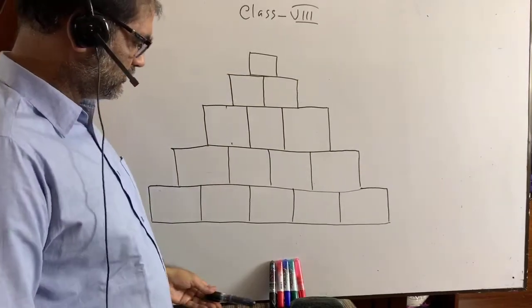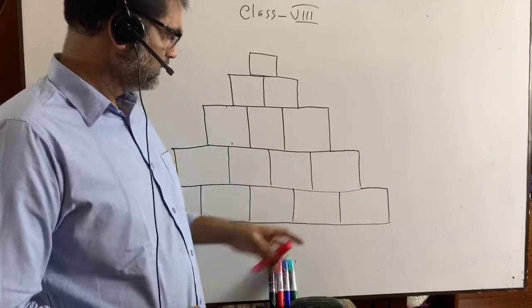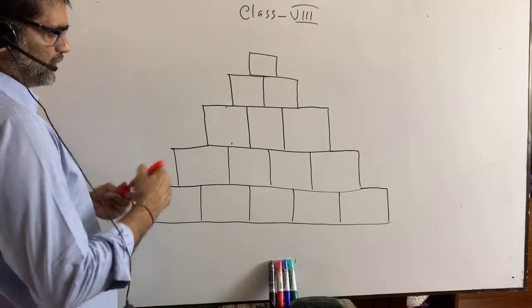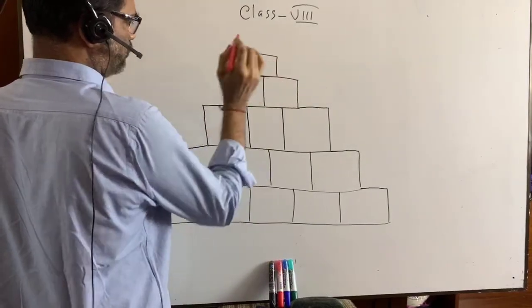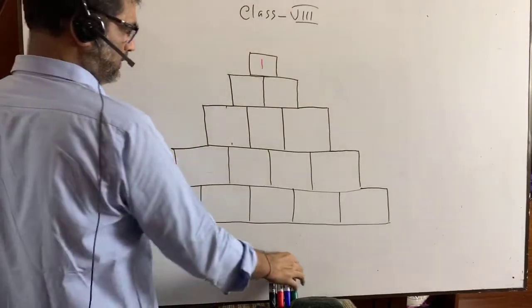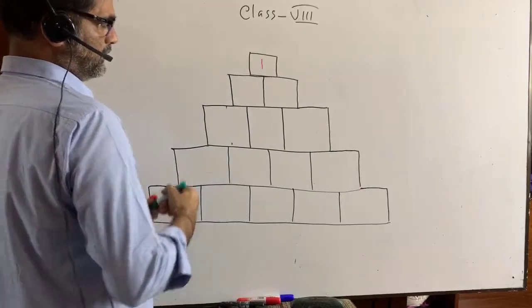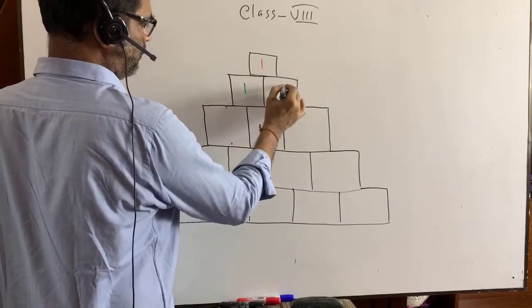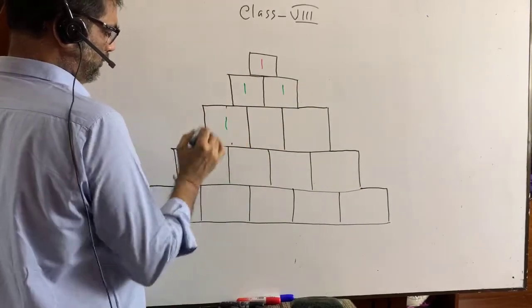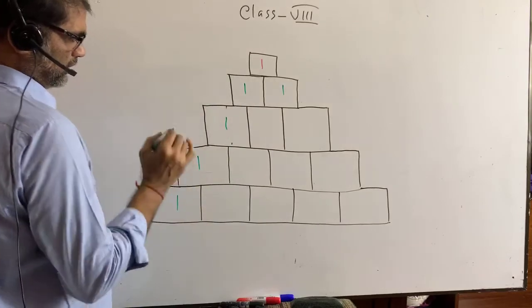Now dear students, you see, suppose I am going to start with 1. It is 1. It is also 1. Everywhere it is 1.